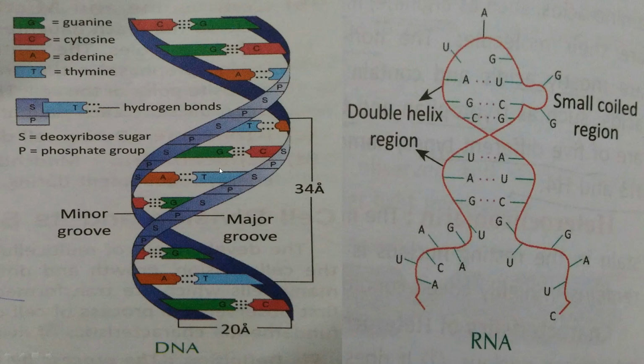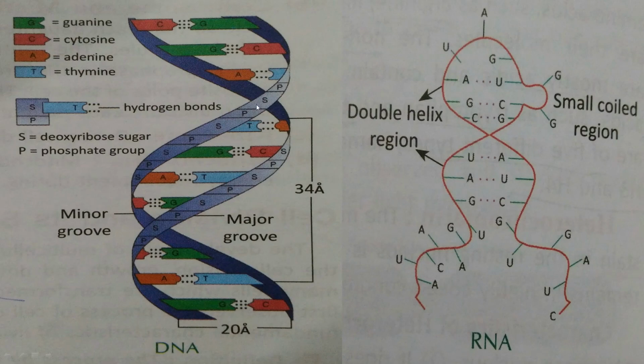So purine is linked by hydrogen bonds with the particular pyrimidine base. Clear? The adenine and thymine are always held together by two hydrogen bonds. And cytosine and guanine are always held together by three hydrogen bonds. So, the gene is a part of DNA consisting of several nucleotides arranged linearly and helps in the synthesis of a particular polypeptide. So, this is the structure of DNA.